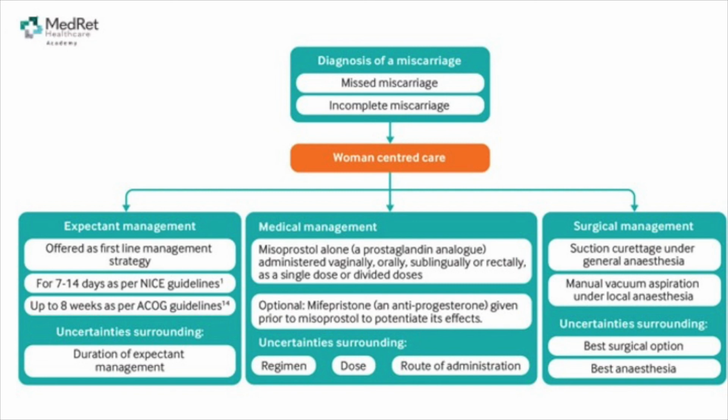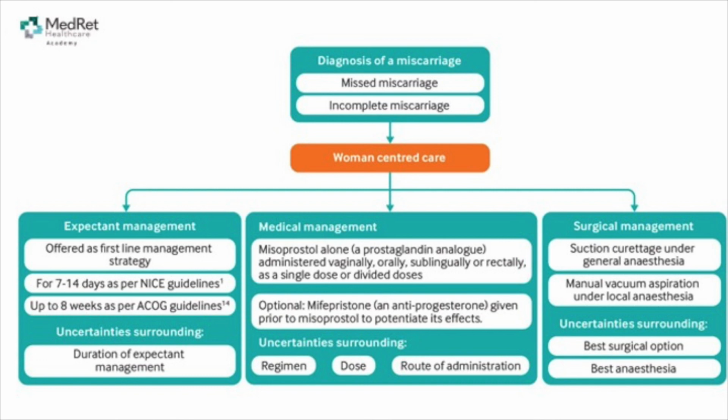Medical management is with misoprostol alone, which is a prostaglandin analog, administered vaginally, orally, sublingually, or rectally as a single dose or divided doses. There is an option of using an antiprogesterone, mifepristone, prior to misoprostol to potentiate its effect.